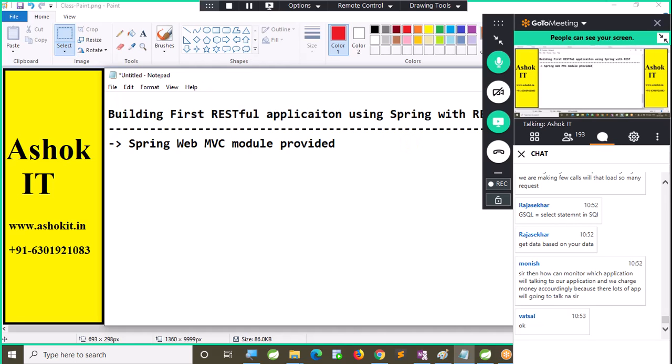Today I will try GeoMeet. If it is looking good, then we will go for GeoMeet from tomorrow. I'm not liking this GoToMeeting.